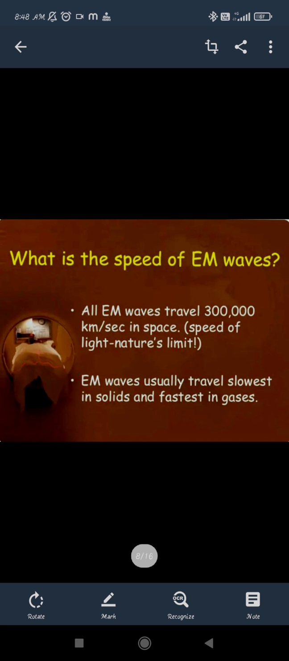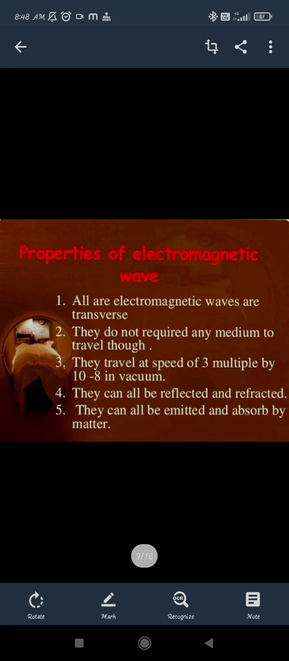So electromagnetic waves move very slowly in solids, and in gases, where the particles are in random conditions, they can easily flow. So their speed will be fastest in the gases and slowest in the solids.